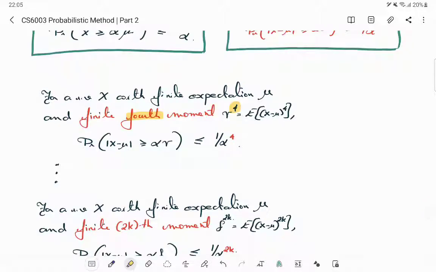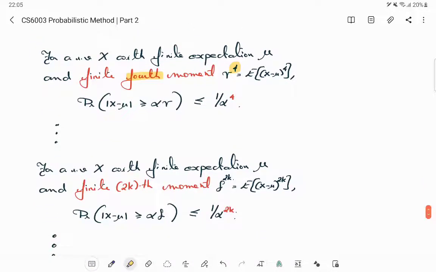This I can do for sixth moment, eighth moment, or in general any even moment. So if a random variable x has expectation mu and a finite 2kth central moment, which I denote by delta to the power 2k, this is only a notation. I could have just denoted it by delta, but then instead of delta you will get a delta to the power 1 by 2k. So in order to avoid that, I denoted the moment by delta to the power 2k.